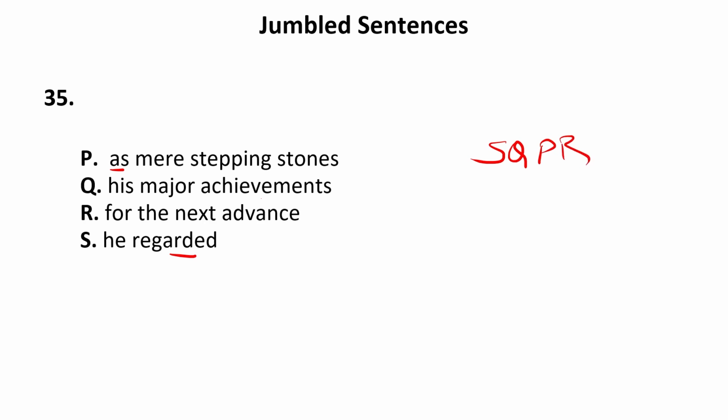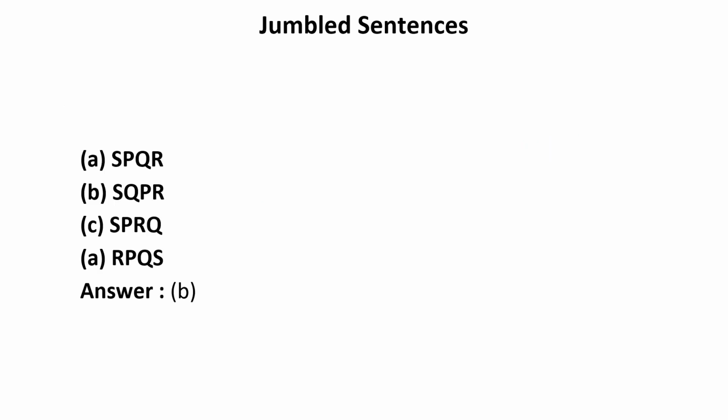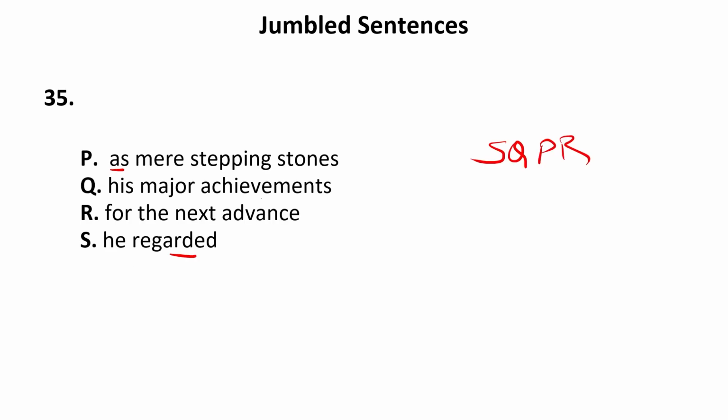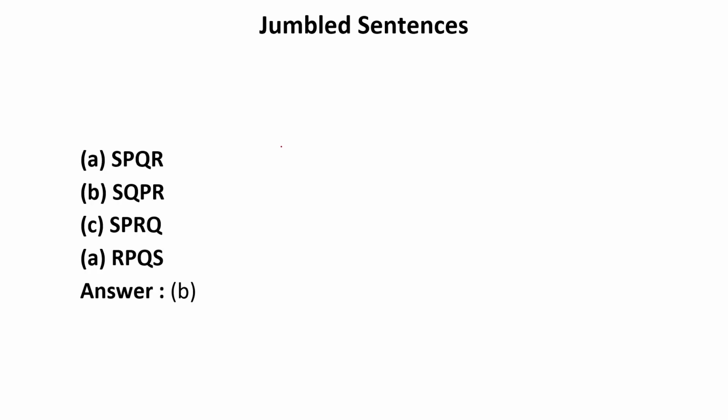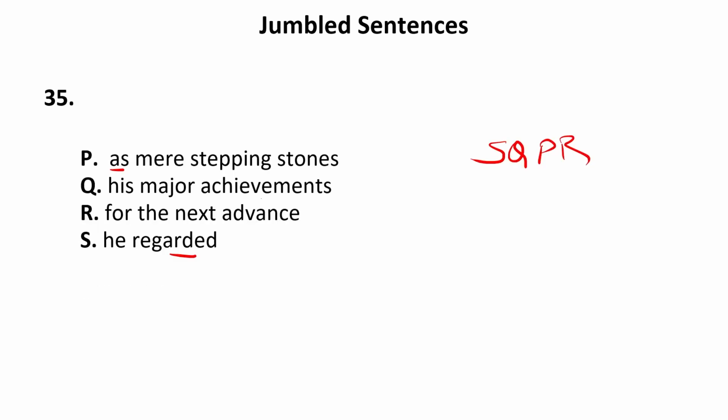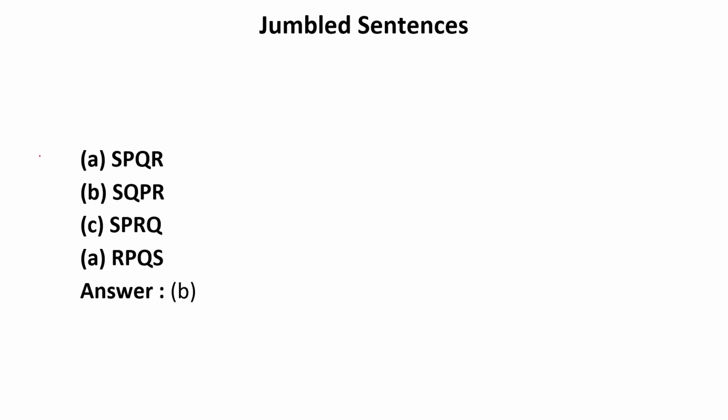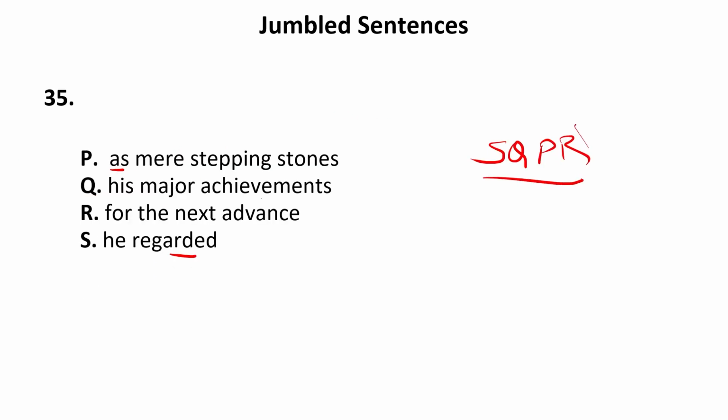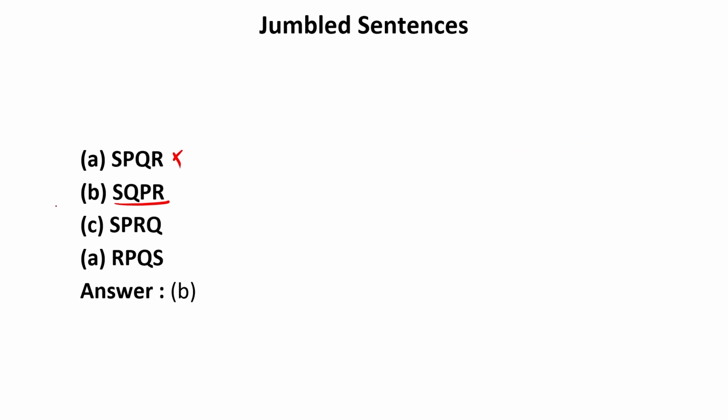Now let us see whether, according to the options, our answer is correct. It is SPQR, SQPR, SPRQ or RPQS. Now let us see. If the sentence begins with S, then it is followed by P: He regarded as mere stepping stones, Q, his major achievements for the next advance. So it does not make any sense. That means A will not be the correct answer. Next is SQPR, the sequence that we have also made. It means this is the correct answer.